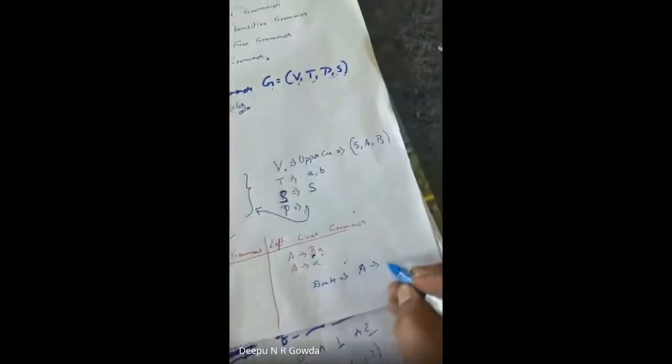And the don'ts are: I can never write a production in this manner. This is not called a grammar, because the grammar should be either right linear or left linear. It can never be in this manner. Is that clear, guys? This is a brief introduction of a grammar.